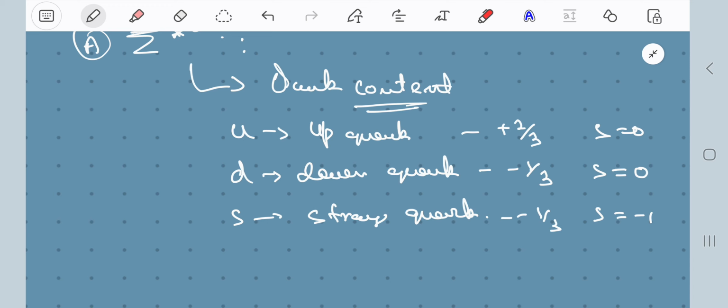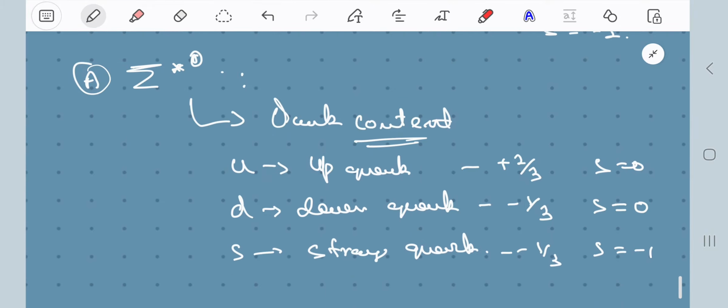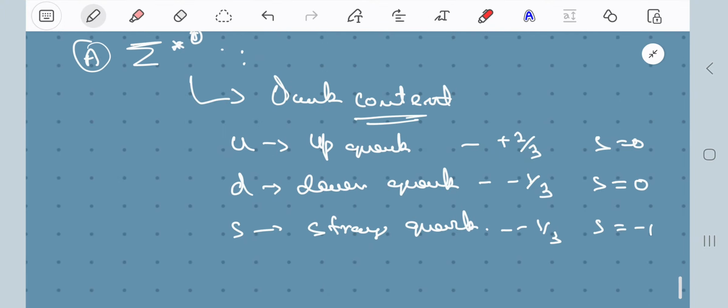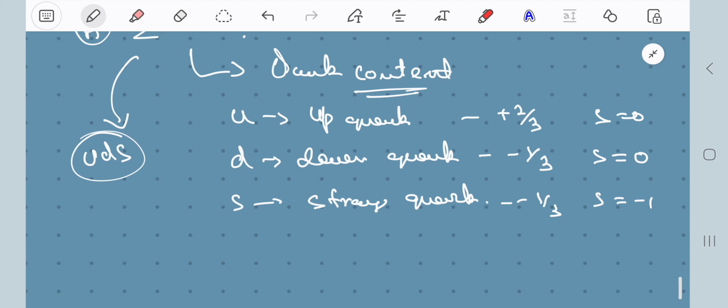Whenever we write this, it helps us understand the strangeness quantum number related to this baryon. If I talk about the first example, which is sigma 0, it is a UDS quark content baryon, so it has one up quark, one down quark, one strange quark. The strange quark will give you a strangeness of -1. So in the first option we have strangeness equal to -1.